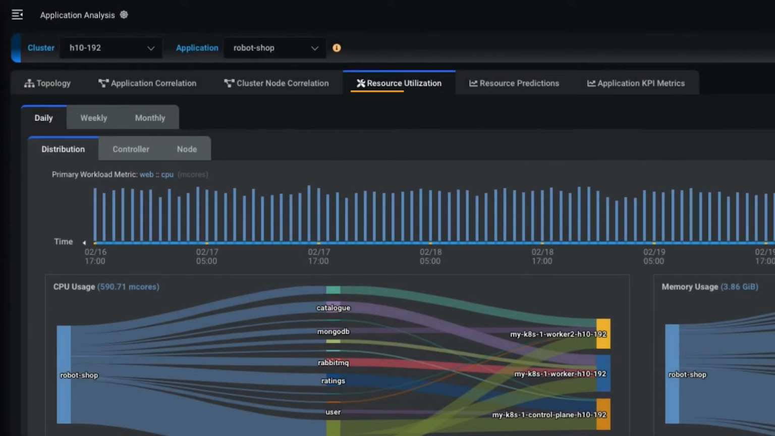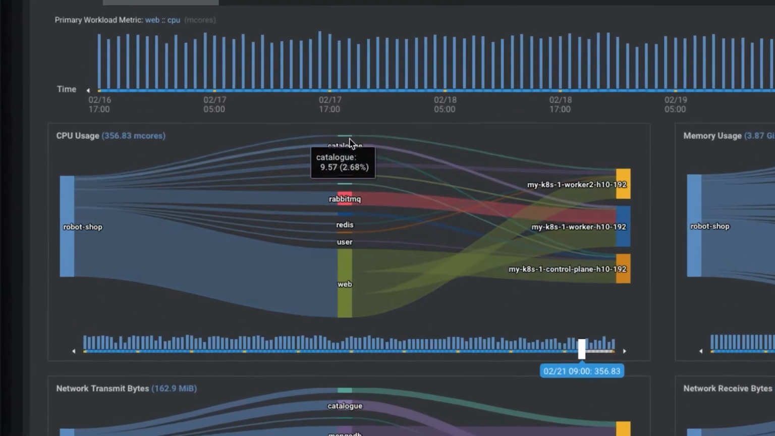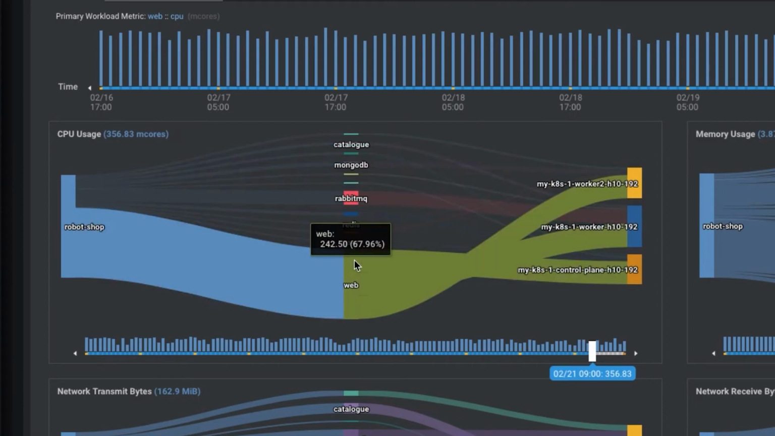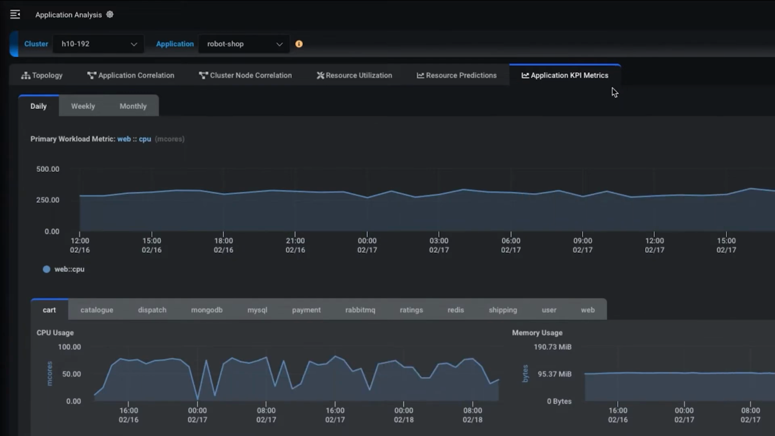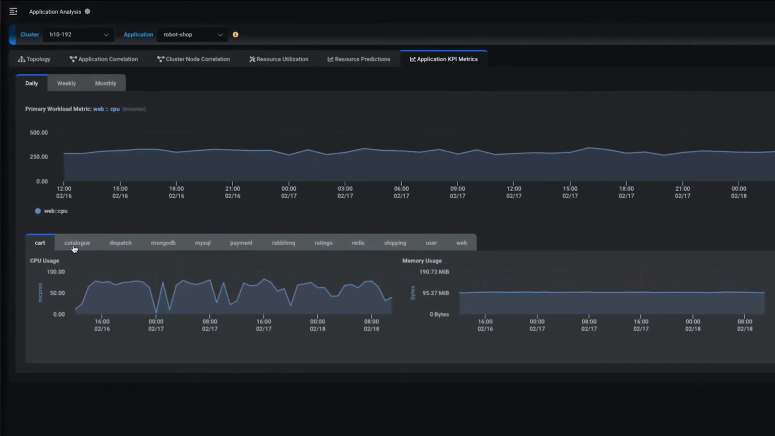And fully visualized resource utilization of an application gives a clear breakdown of resource allocations by each microservice and cluster node. Also, users can quickly look at the correlation between the application primary workload metric and all KPI metrics of a microservice by using the container name of the microservice.